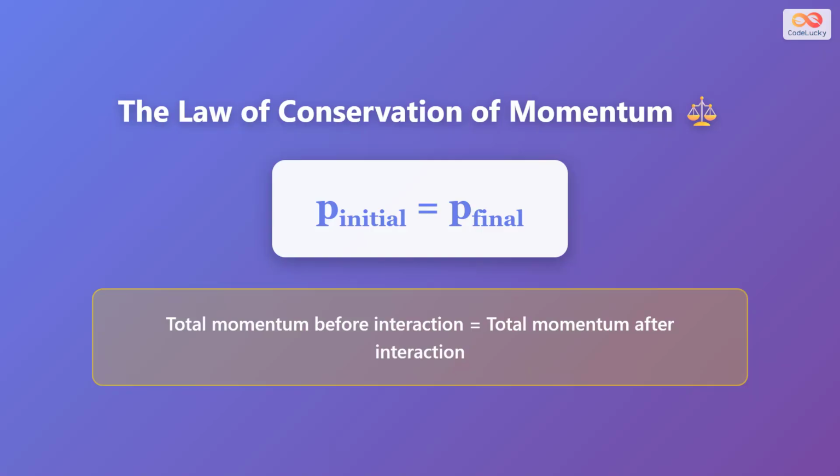The law of conservation of momentum states that P initial equals P final. This means that the total momentum before any interaction between objects is exactly equal to the total momentum after the interaction. This is one of the most important principles in physics and applies to all isolated systems.